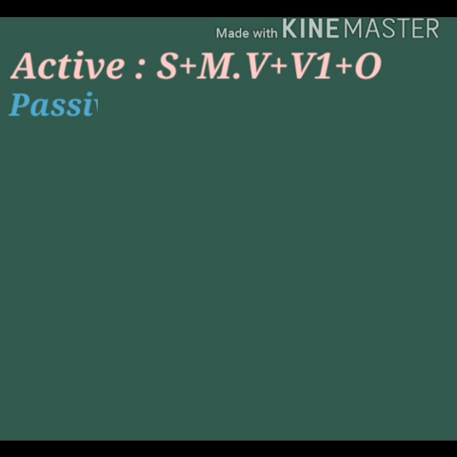But on the passive side, it is replaced by object plus modal verb plus be plus third form of the verb plus subject. So first form changes into be plus third form of the verb.